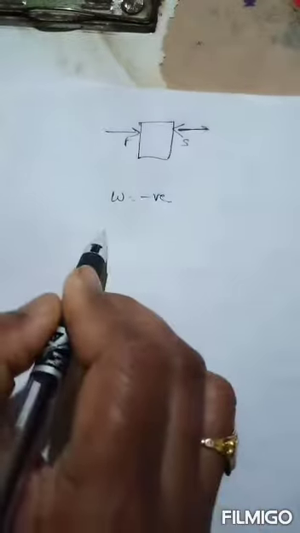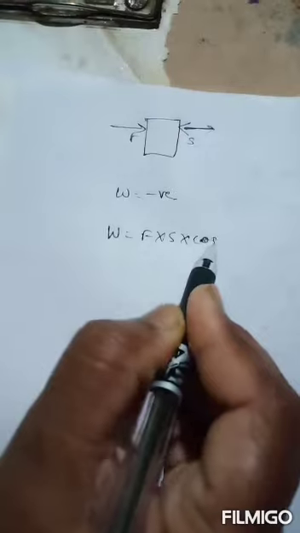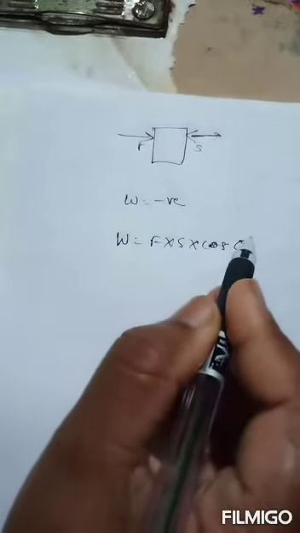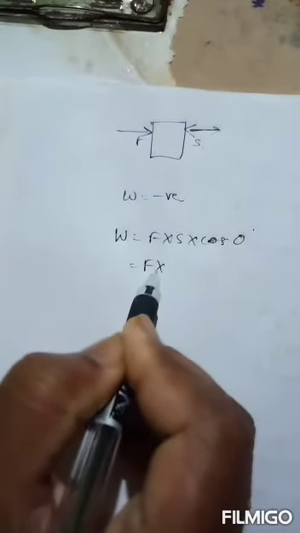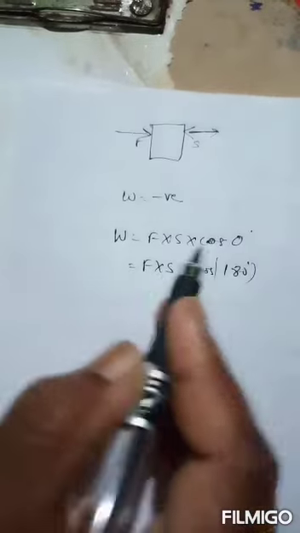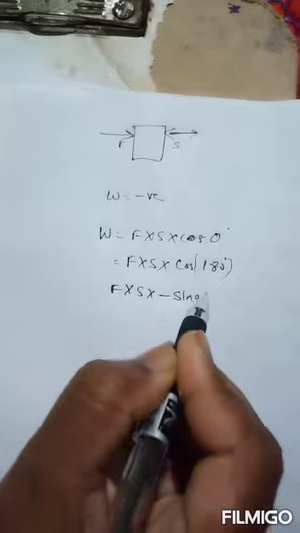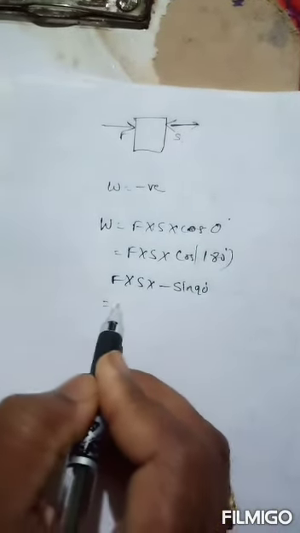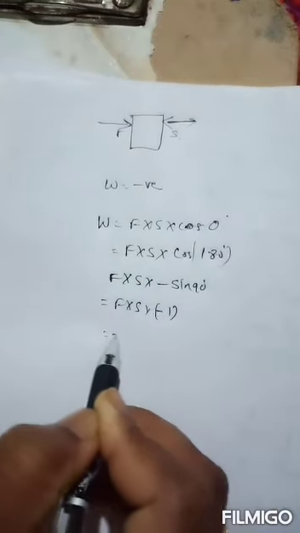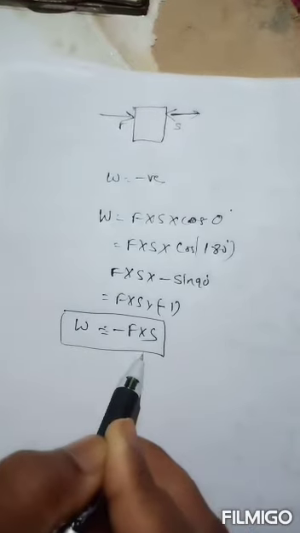How does it become negative? According to the formula, W = F S cos theta. If you see, both are in opposite directions, that means the angle between them is 180 degrees. Then W = F S cos 180. According to trigonometry, cos 180 becomes minus sin 90. Then F S into minus sin 90, where the sin 90 value is 1, gives minus F S. So in this situation work done is negative.